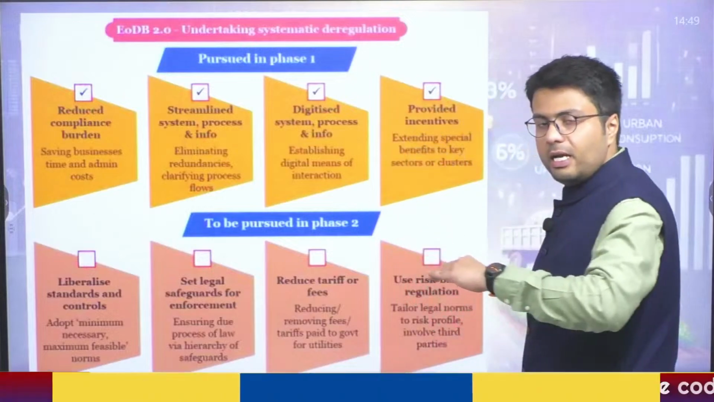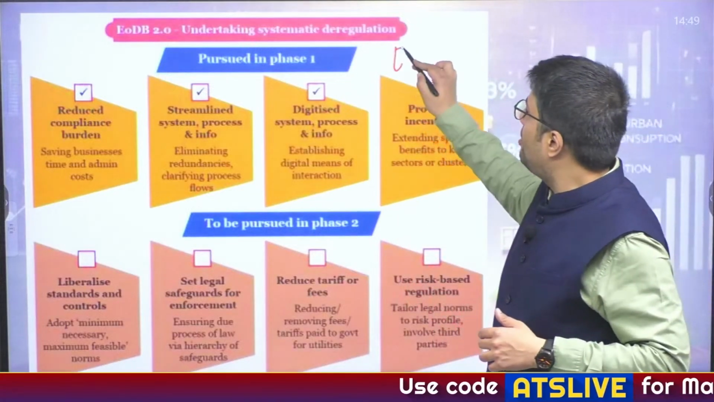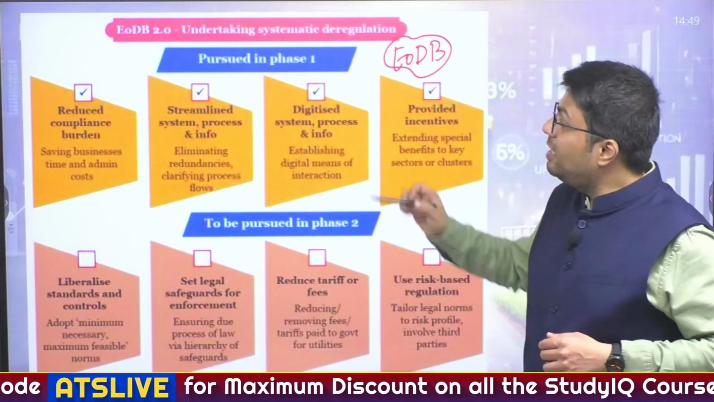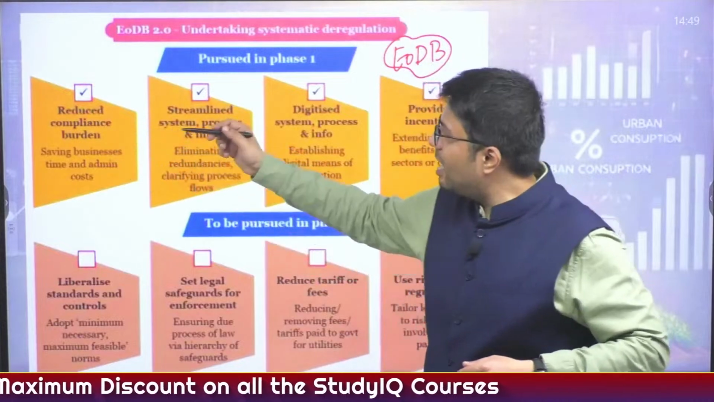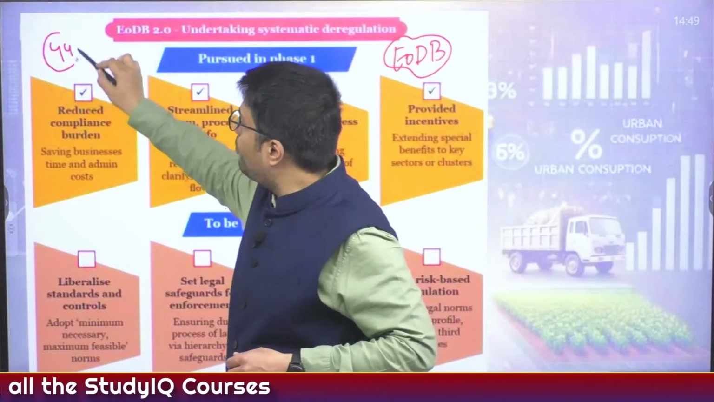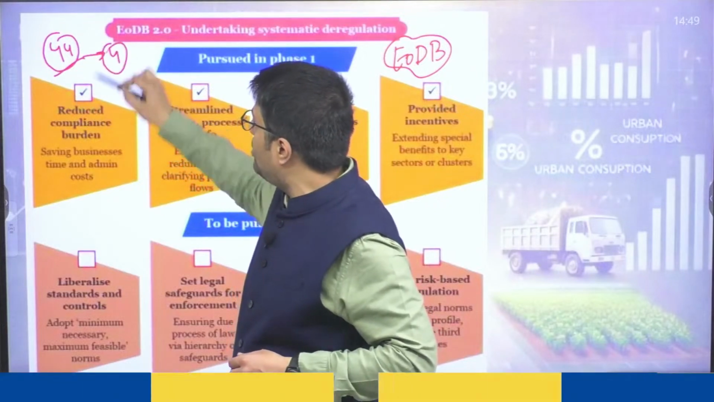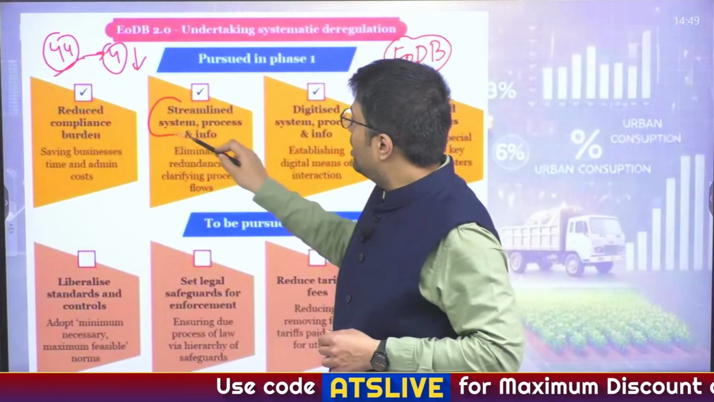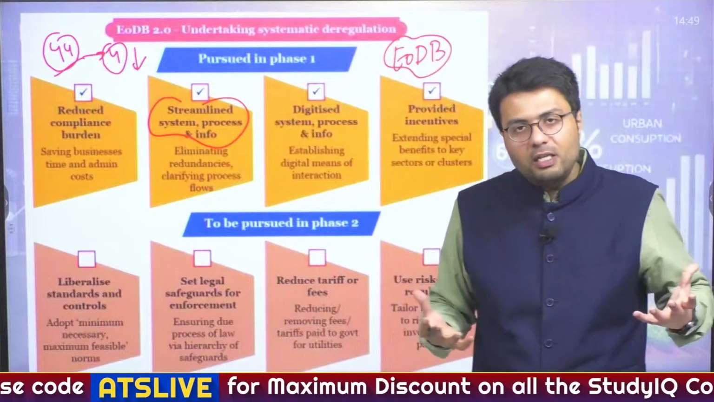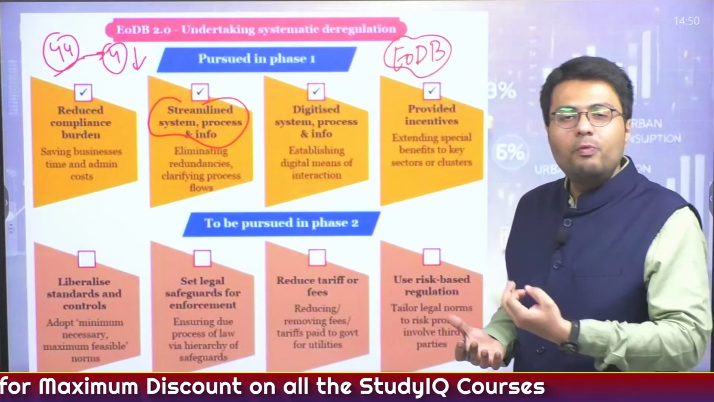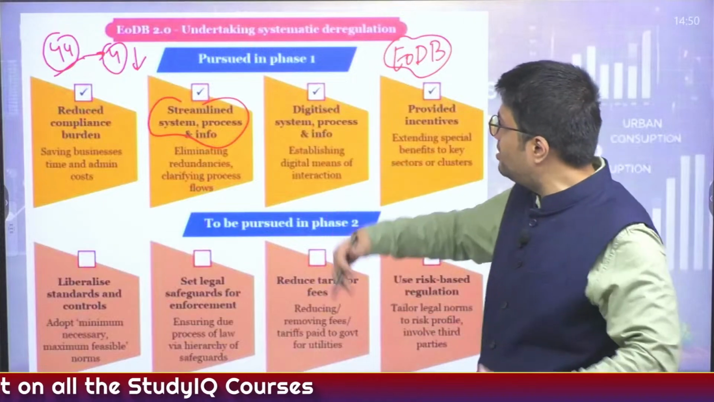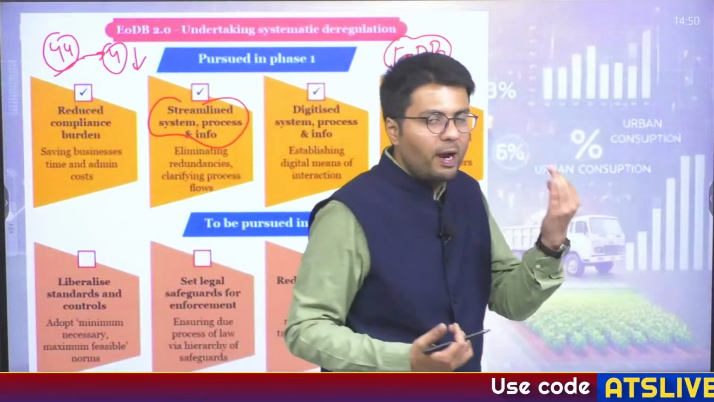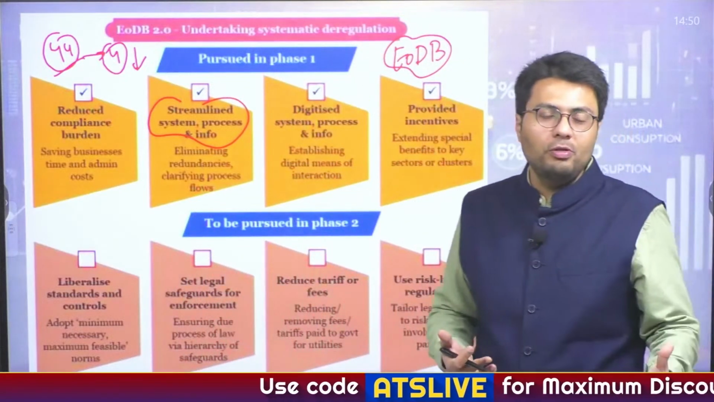As I told you earlier, the government undertook many reforms in the process of making India a country of ease of doing business. These included reduced compliance burden, as the government coalesced 44 labor laws into just 4 different labor codes, which reduced the compliance burden for meeting labor needs. Also, it streamlined systems and processes, which eliminated redundancies and clarified the process flow, which again increased the ease of doing business. It digitized the system processes, as the need for seeking approval was made completely digital, and you are just provided with one portal, which streamlined the process of seeking approval.